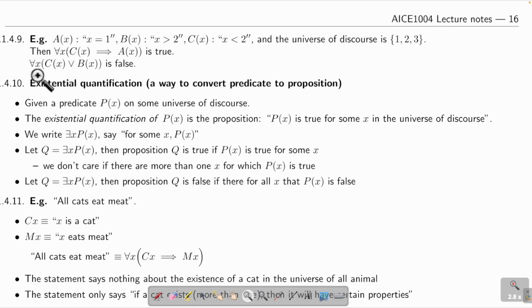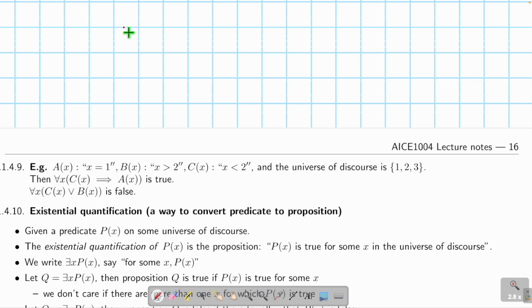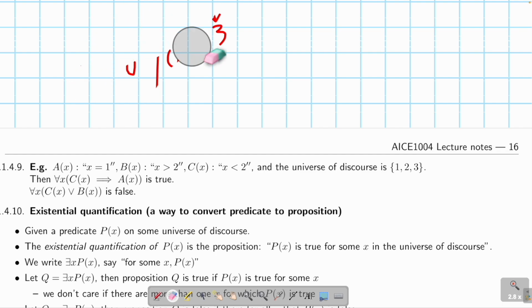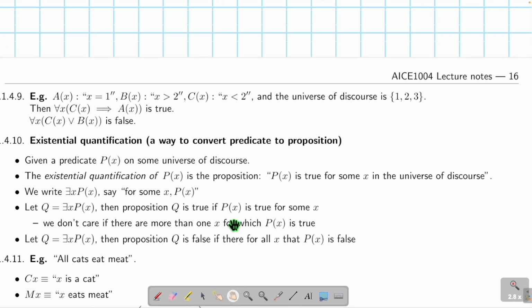Okay, what about this? For all x, C(x) or B(x). The answer is false. Try 1, 2, 3. C(1) is 1 smaller than 2, which is true. B(1) is 1 larger than 2, which is false. So 1 or 0, the or gives us 1. And then for 2, C(2) is 2 smaller than 2, which is false. And then B(2) is 2 larger than 2, which is false. That's why you get a false. Now you see, things can get complicated. Now if I mix up this kind of if-then, for all, there exists. And this is the reason why math is hard.